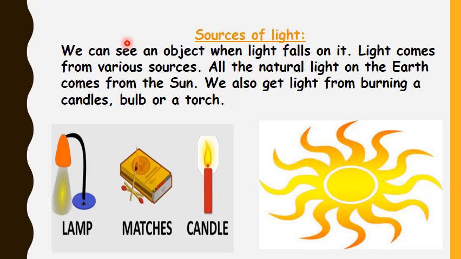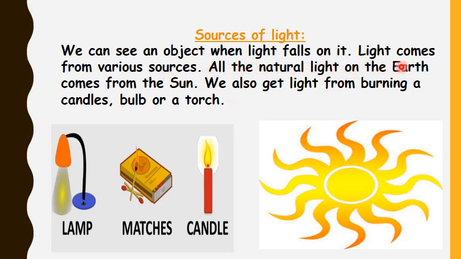So light comes from different sources. Here at first we will discuss sources of light. We can see an object when light falls on it. When light falls on any object, then we are able to see that object. Light comes from various sources. It means there are many sources of light.